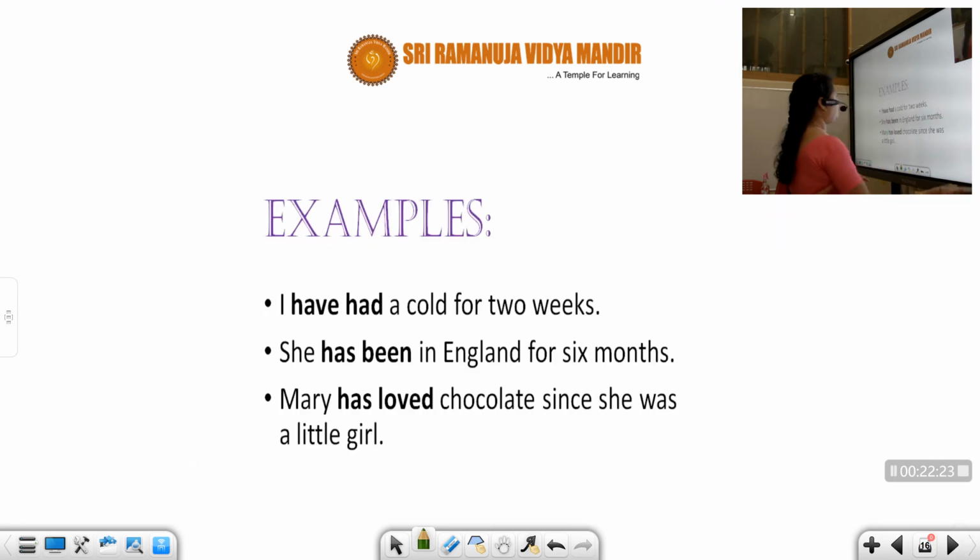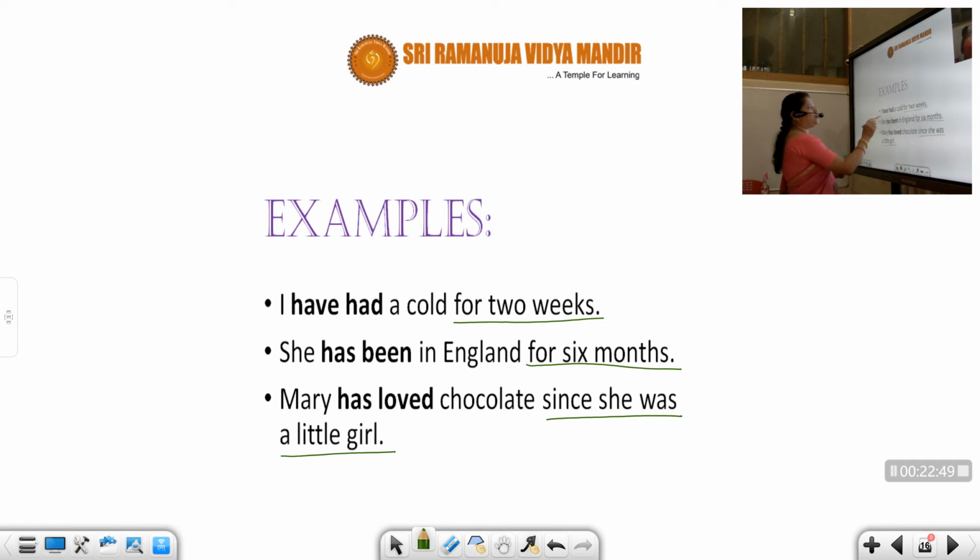For 6 months, for 2 weeks, since she was a little girl are the keywords for present perfect continuous. It started in the past and is going on until now. So when you see these phrases, these indicate present perfect continuous.